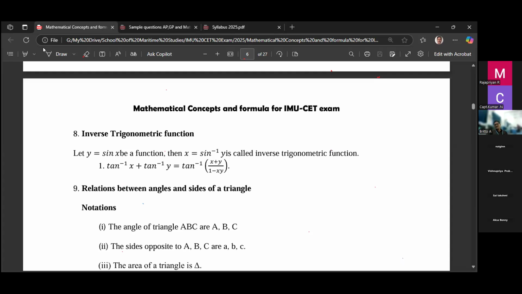Next, inverse trigonometrical functions. Suppose we have sine theta equal to some alpha. What is theta? When sine goes to that side, it becomes sine inverse of alpha. So the inverse trigonometrical function is also an important one. Like for cos theta, the inverse function is cos inverse.